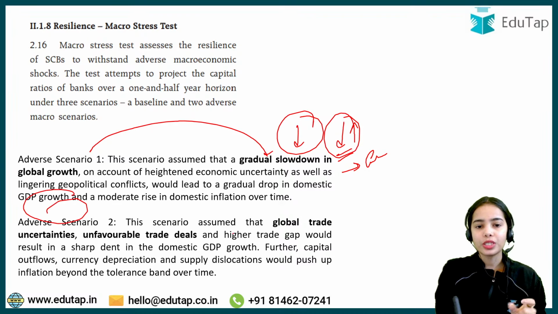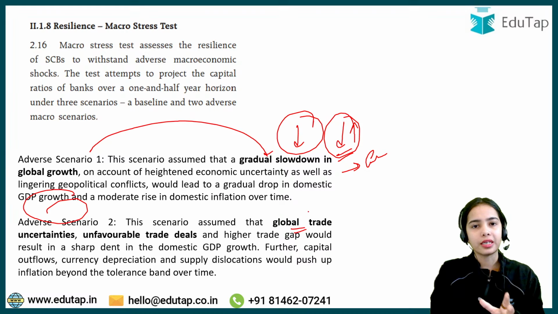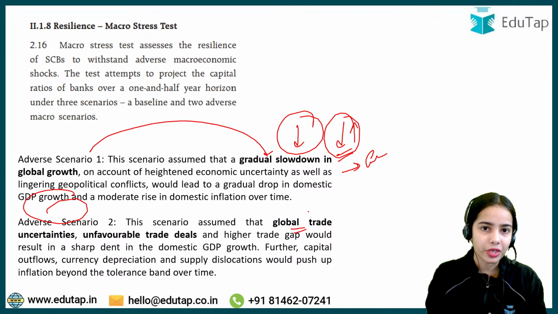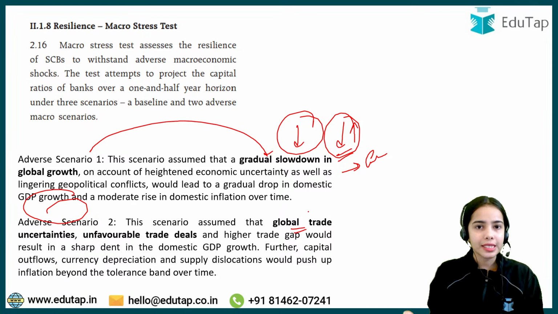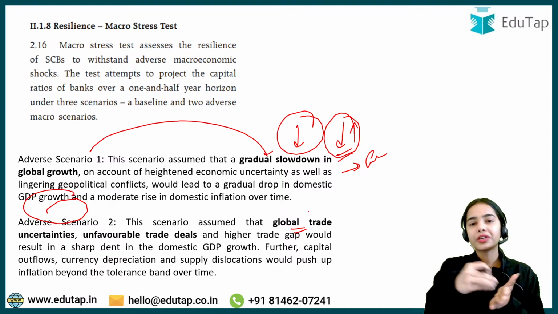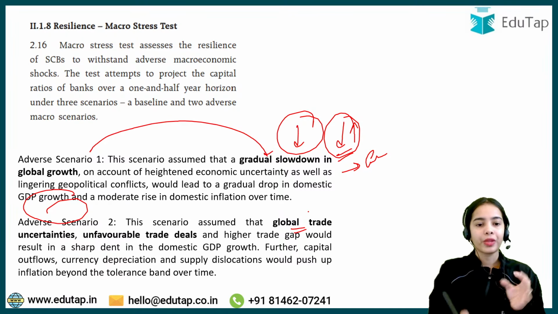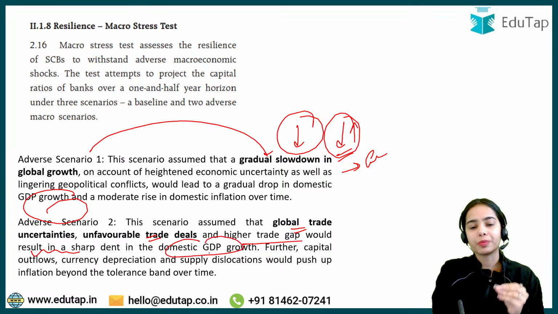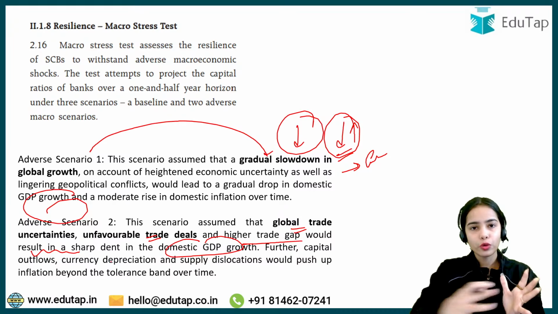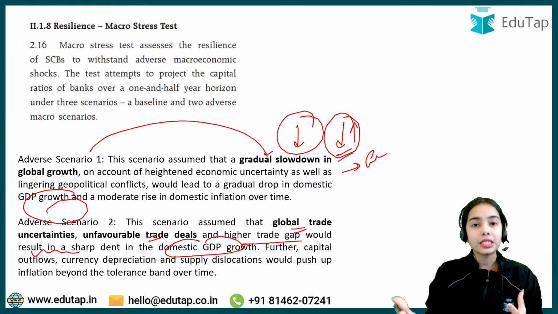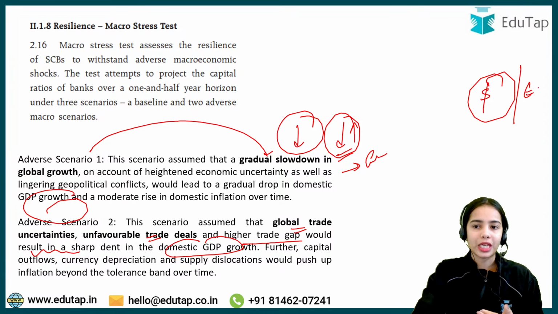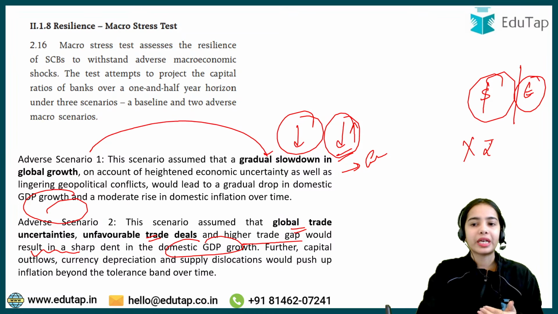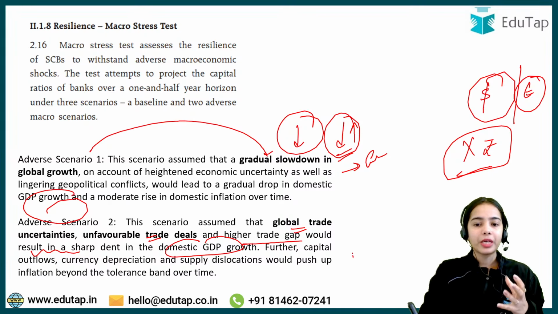Adverse scenario 2 shows that there are global trade uncertainties because of the decisions taken by Trump recently, because of the announcements done by the US. Unfavorable trade deals and higher trade gap would result in a sharp dent in the domestic GDP growth. Further capital outflows might happen because if there is a lot of uncertainty, then the investors want to keep dollars, euro, that is stable currency, rather than holding the money in rupees. So there might be capital outflows.